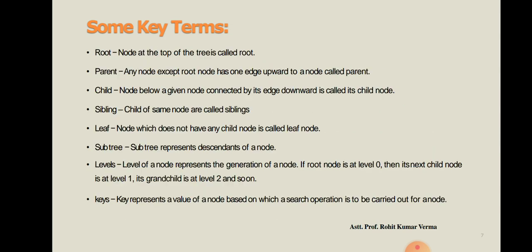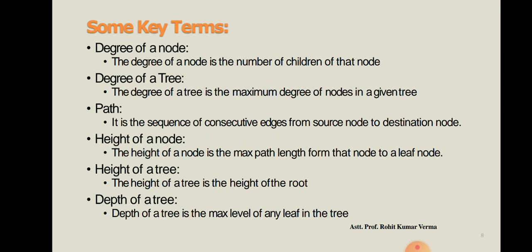Now keys. So dear students, basically what is keys? Key represents a value of node, based on which a search operation is to be carried out. So what is a key? Key represents the value of a node. Then dear students, you have to remember the degree of a node. So what is the degree of a node? The degree of a node is the number of child of that node.